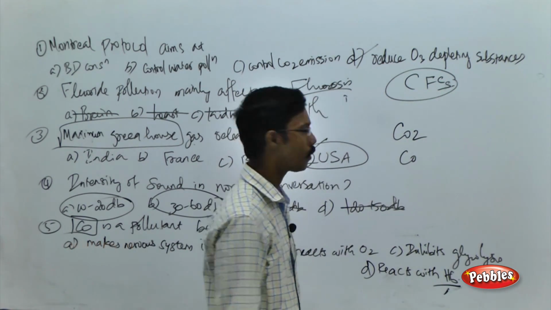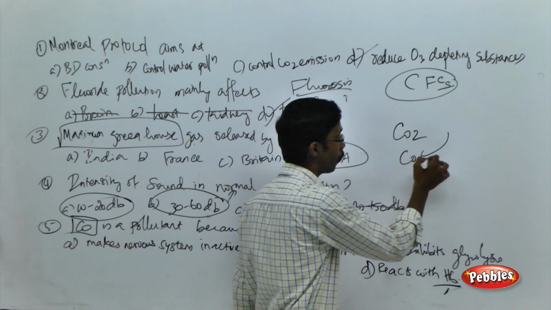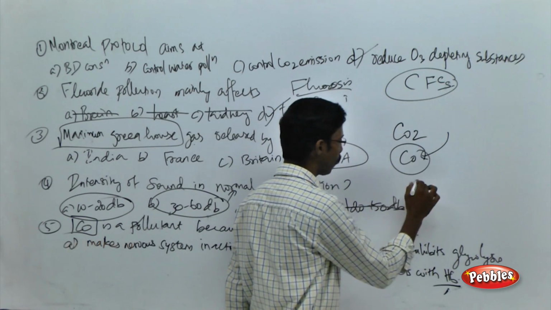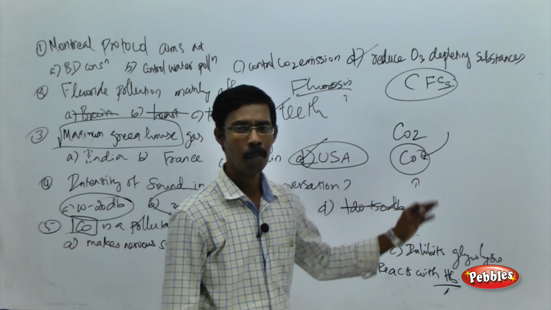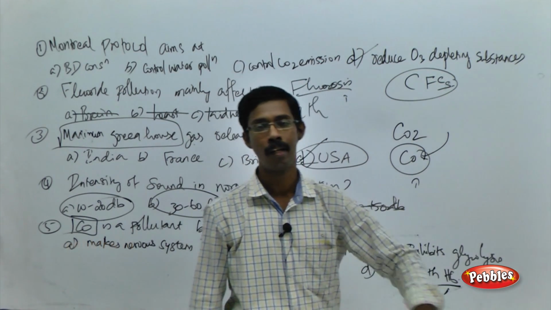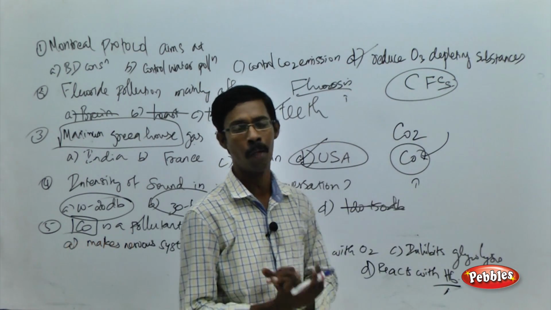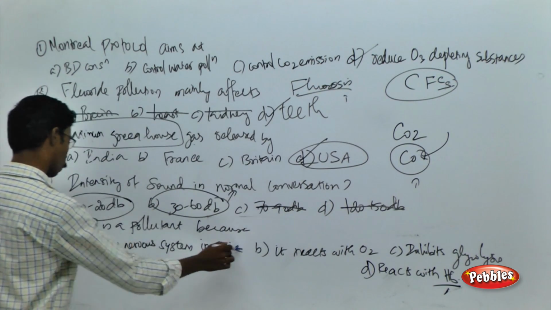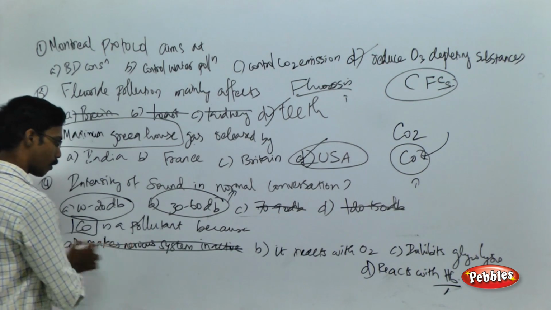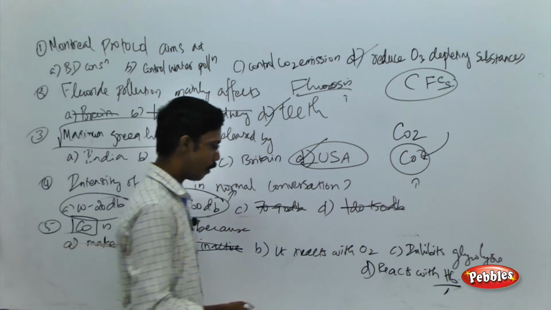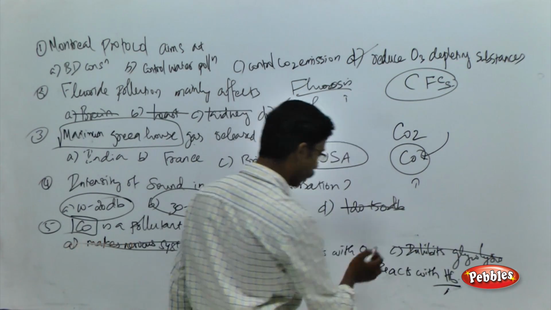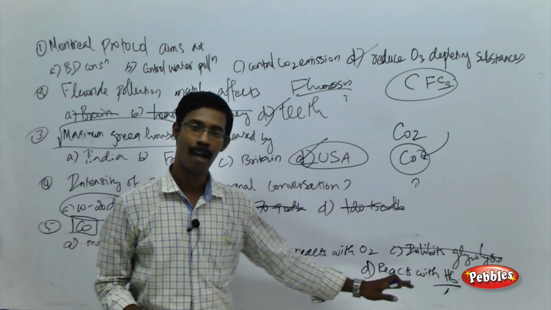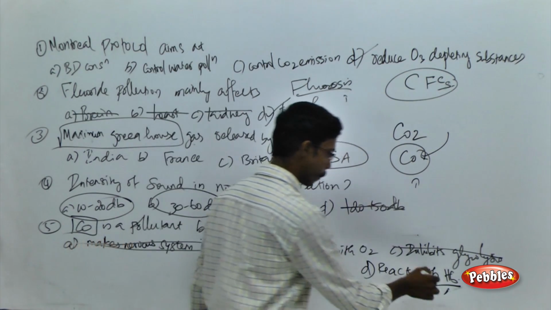Your respiratory system will go for carbon monoxide, because carbon monoxide has more affinity than carbon dioxide to our human respiratory system. That means you can easily eliminate the nervous system option, and this is not talking about glycolysis. You have to choose between it reacts with oxygen and it reacts with hemoglobin. Actually, it reacts with hemoglobin.